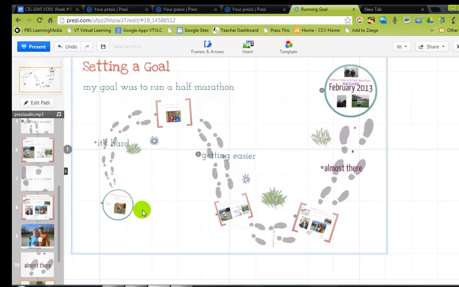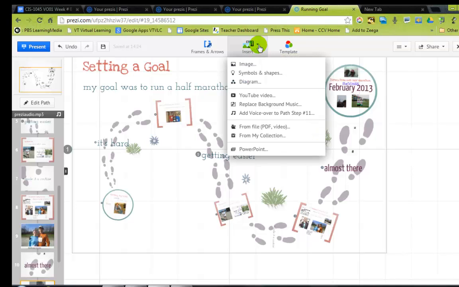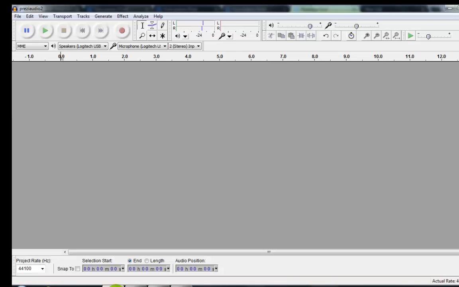The other piece that I have added is sound. Now I downloaded from that website that's on the link a song that I think fits in this Prezi, but it was too long. So before I added it to here, I opened it in Audacity, which is a sound editing recorder for PC.